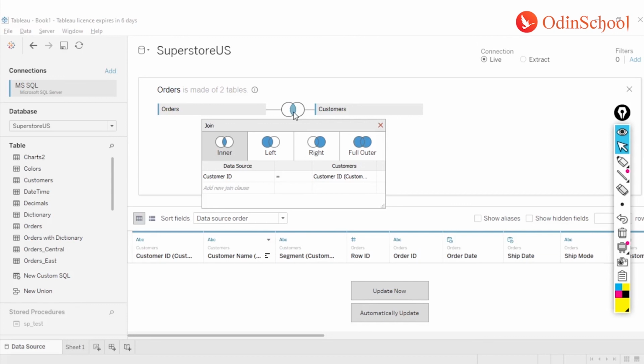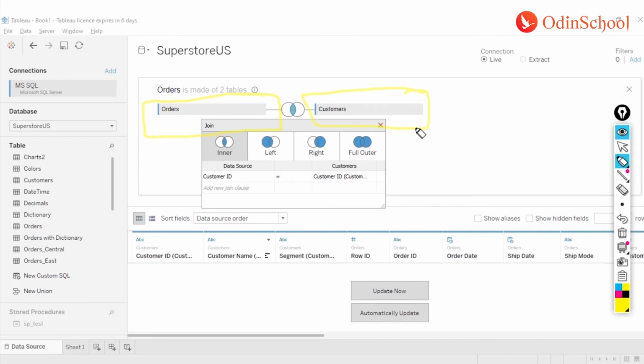The first one is the inner join, where Tableau, or for that matter, joins are applicable in almost all the databases in a uniform manner. So whenever you have two tables and you are performing a join, the table on your left hand side is called the left table, and the one on your right is called the right table. Instead of using the names of the tables, we will call them out by their position.